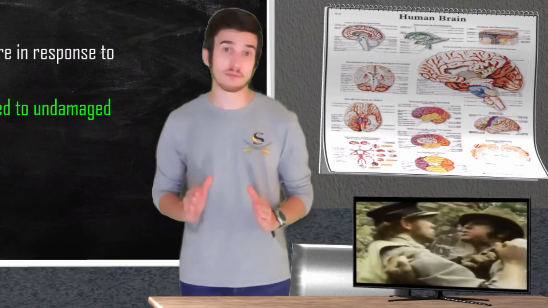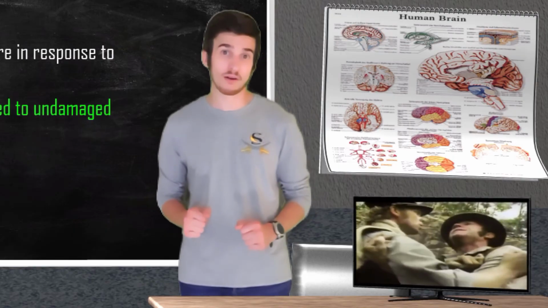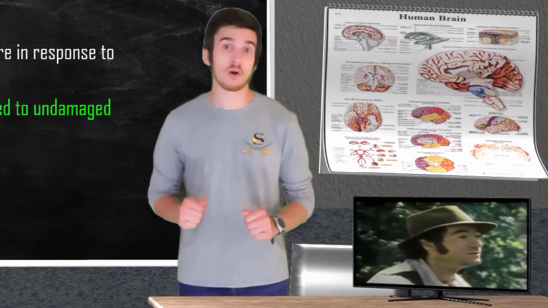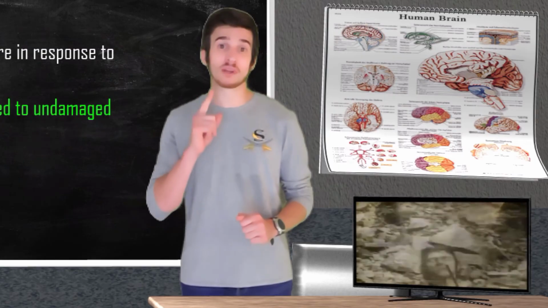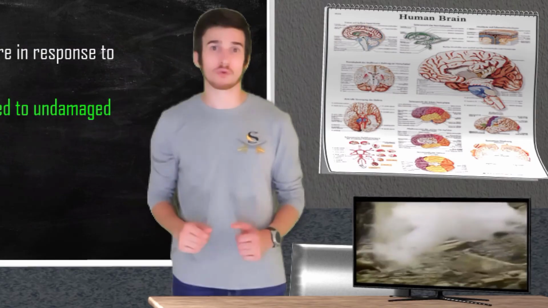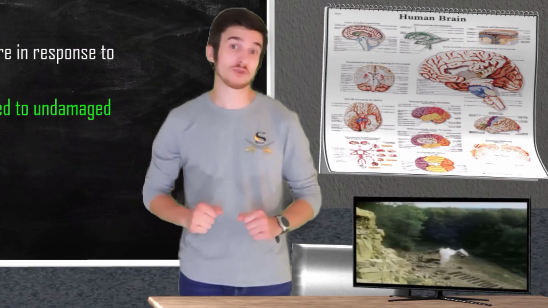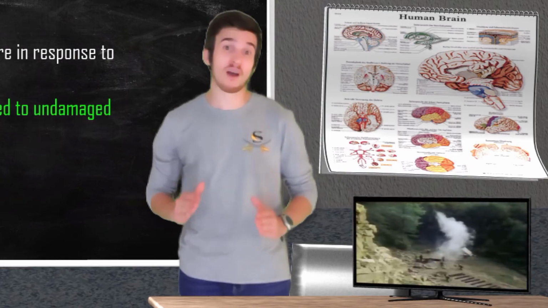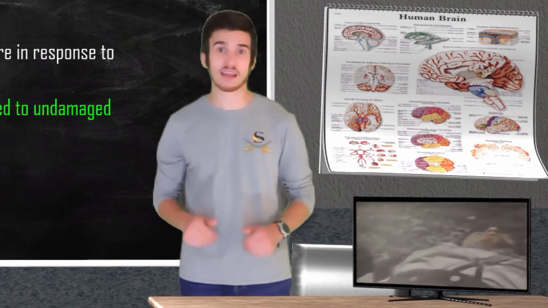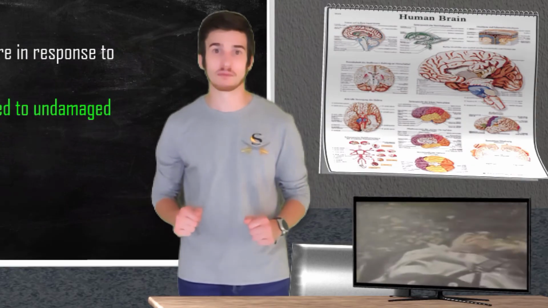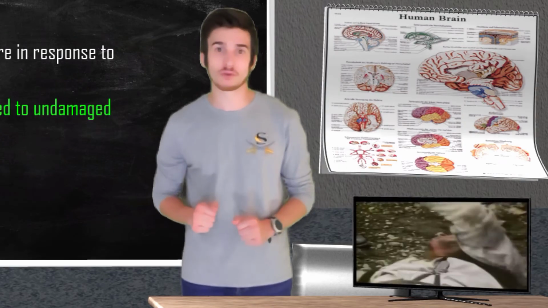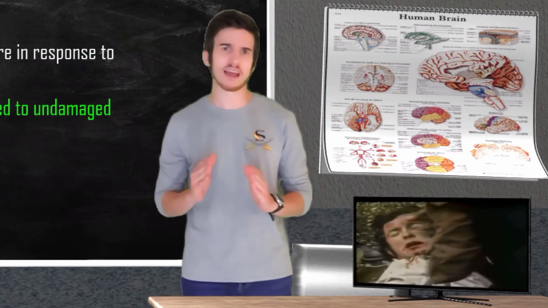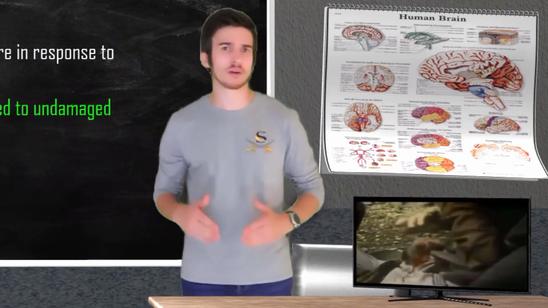As he struck his tamping rod into the hole filled with gunpowder, the gunpowder ignited, causing the tamping rod to go up through Gage's cheek, through his eye, through his frontal lobe. The rod, measuring 3 feet 8 inches and weighing about 13 pounds, was found 50 yards away from the blast. Gage was conscious the entire time. The rod damaged Gage's frontal lobe as well as severed the connection between the limbic system and the frontal lobe.